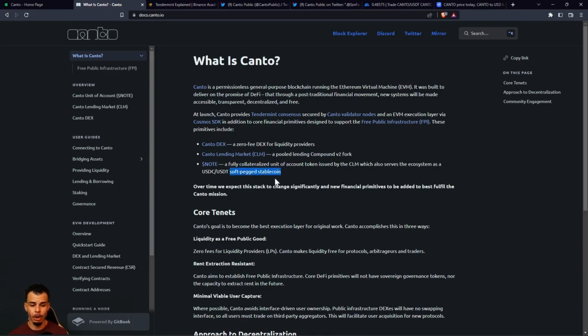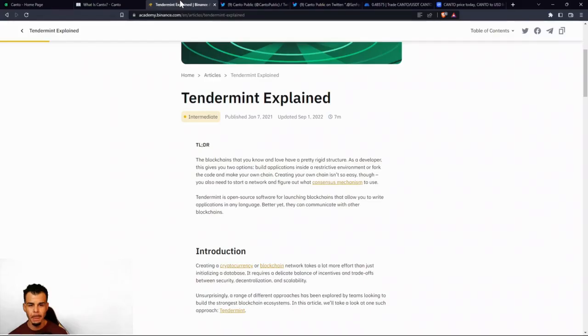Okay, that's something that I never heard before. Let me know down in the comments, have you heard of a soft peg stablecoin? Also, let me know if you guys ever heard of Tendermint, because we're gonna get on the same page. I don't think that we should continue without knowing exactly what this means. Like that, we're all on the same page, right?